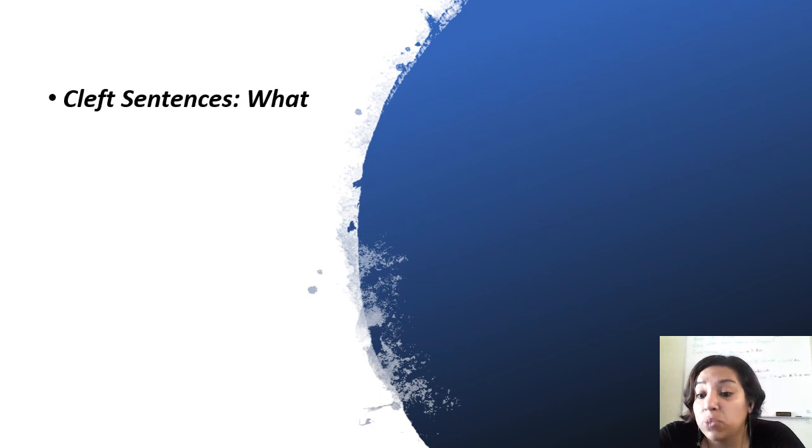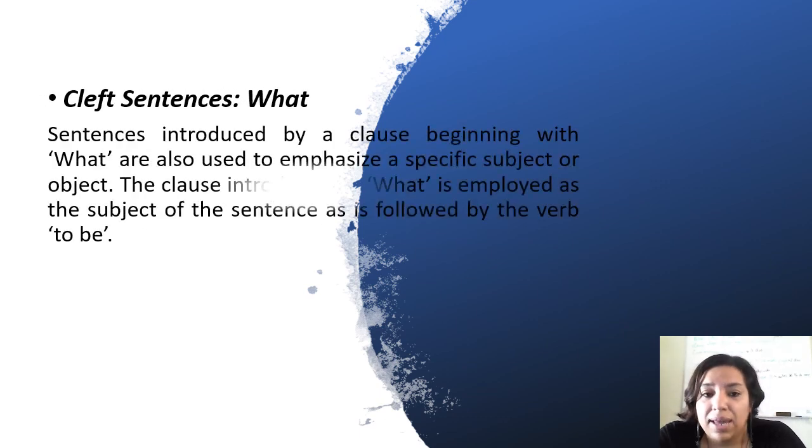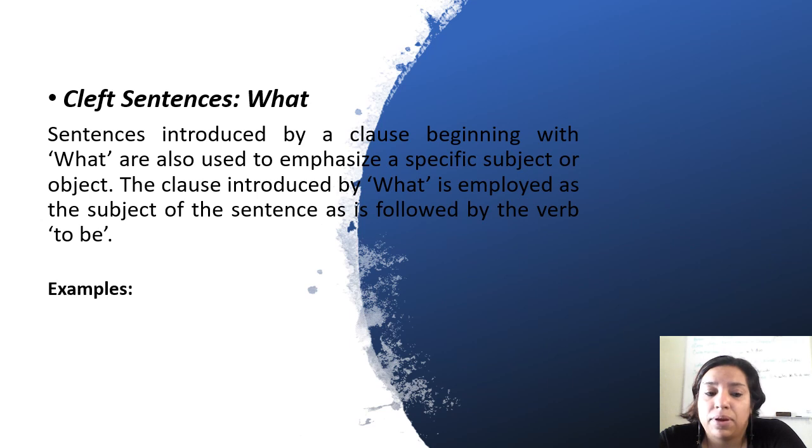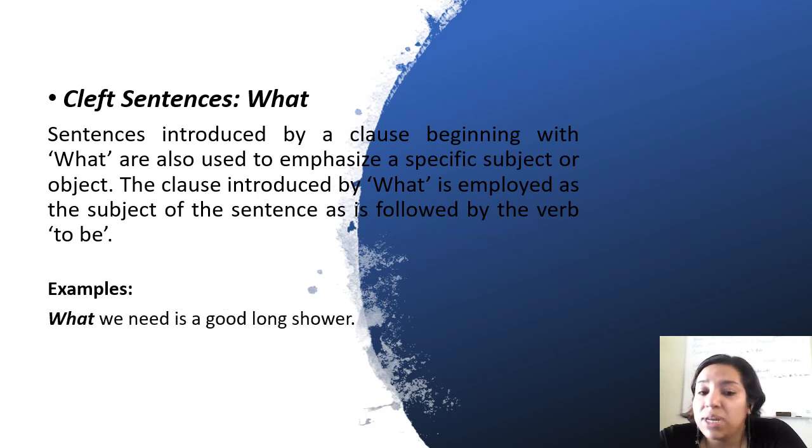Cleft sentences with what. Sentences introduced by a clause beginning with what are also used to emphasize a specific subject or object. The clause introduced by what is employed as the subject of the sentence and is followed by the verb to be. For example, what we need is a good long shower.